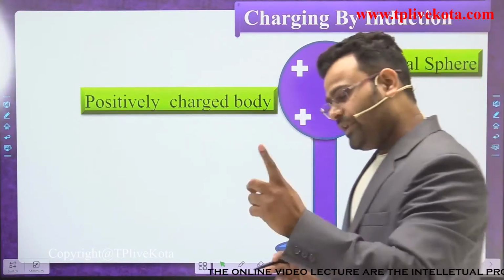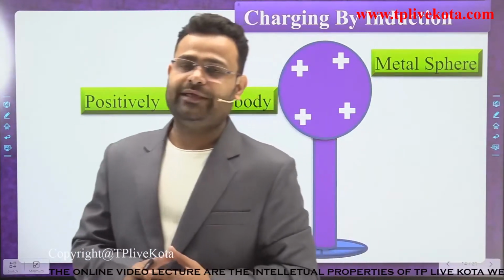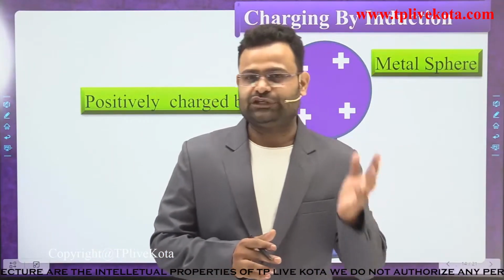So in the first method, friction, we get two types of body: one positive and the second negative.